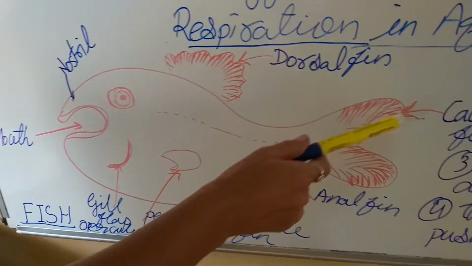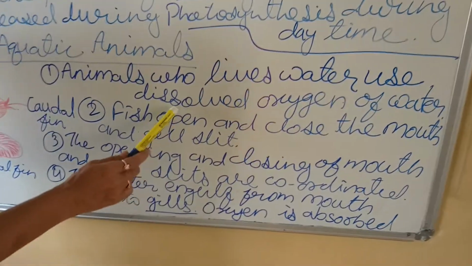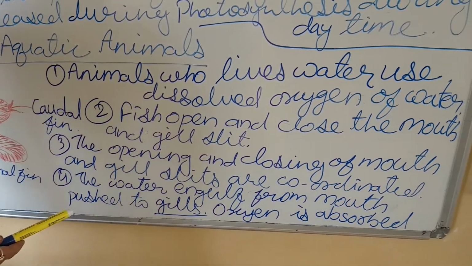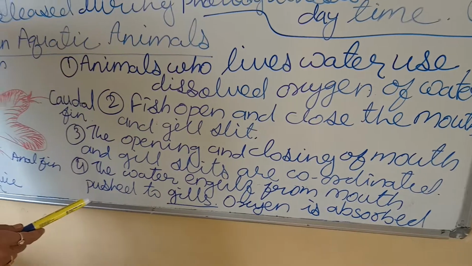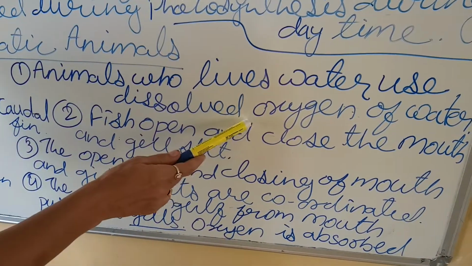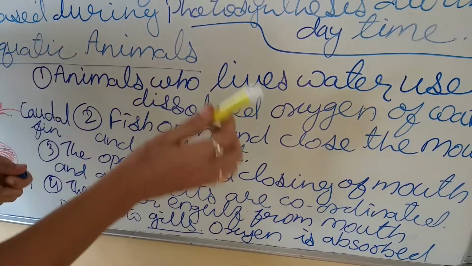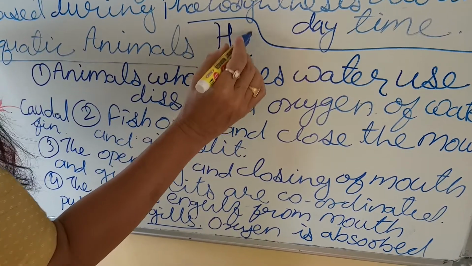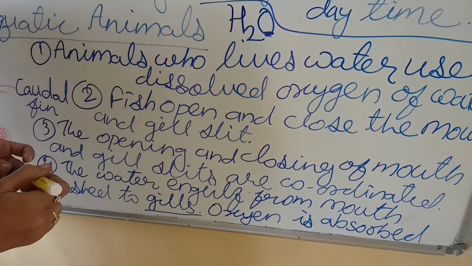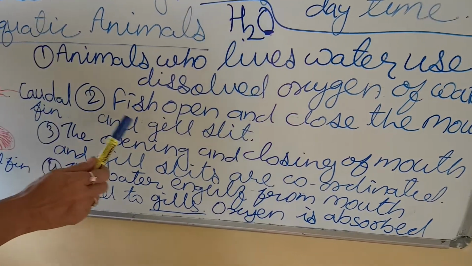Getting me? Here I have given very clearly. Animals who live in water use dissolved oxygen of water. As we know, how do the aquatic animals respire? They use dissolved oxygen. Water means what? H2O. So the dissolved part of the oxygen is used by the animal.